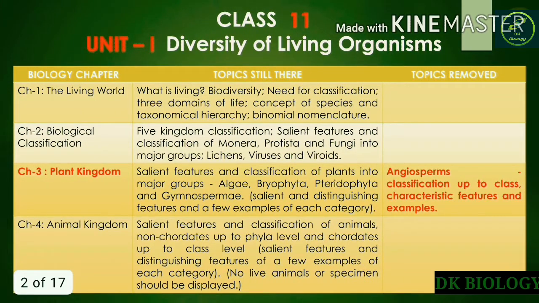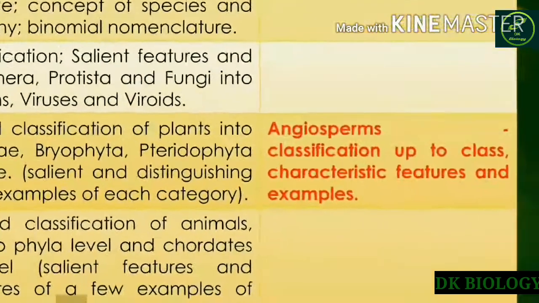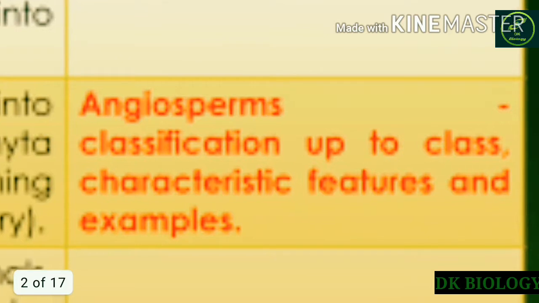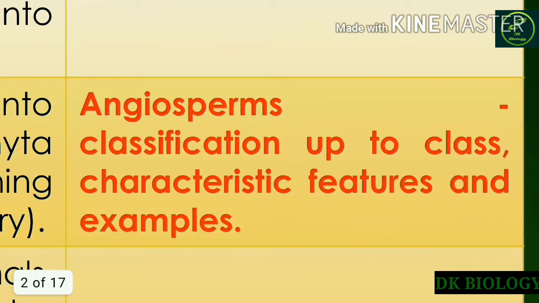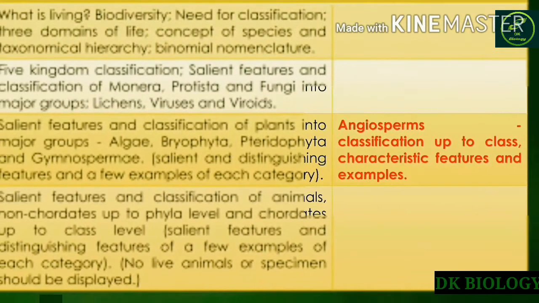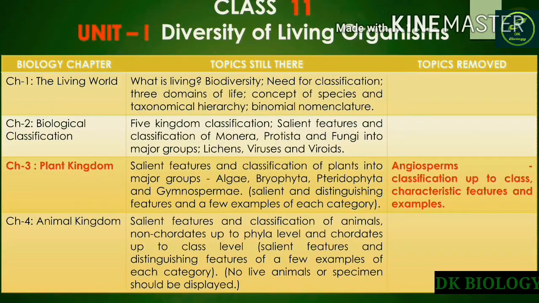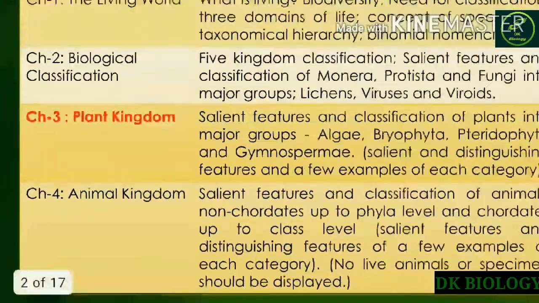In unit 1, there are 4 chapters. In the first 2 chapters, there is no change. In the third chapter, some of the topics you can see have been removed by the CBSE from this session, that is angiosperm classification up to class, characteristic features and examples. Okay, the fourth chapter, that is animal kingdom, there is no change.